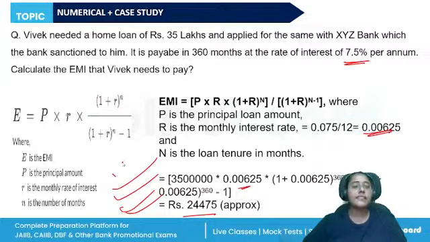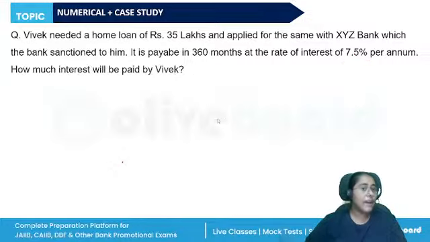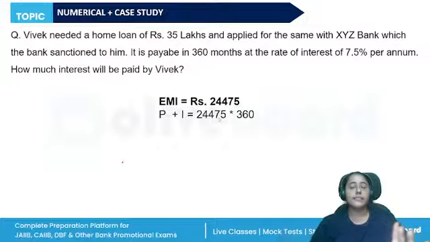Or else the institute can also ask you the simple formula we can also use to calculate. If we want to calculate the interest that will be paid by Vivek, how much interest will be paid, then we will use the simple formula, right? EMI we already calculated, 24,475. Principal plus interest we can calculate. So this is how we are going to use it.